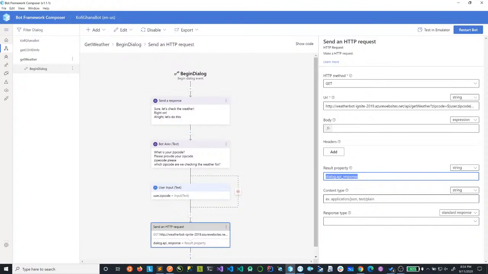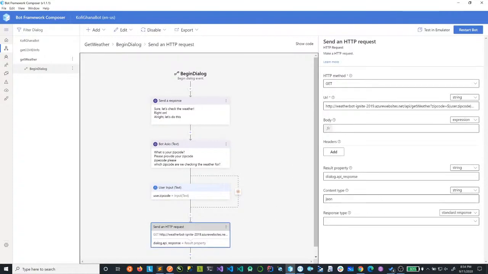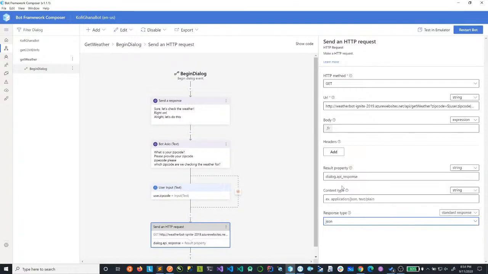Now we also need to, because we know that what we're expecting is JSON, tell it that, hey, we're expecting JSON. We're expecting this response type. Oh no, hold on. I think it's actually the response type, not the content type, because that's the response we're getting. So let's do this. It's JSON. There you go. It's a standard response. It's a JSON response because we are not providing any content. If we were providing a body, then we can say this is the content type.